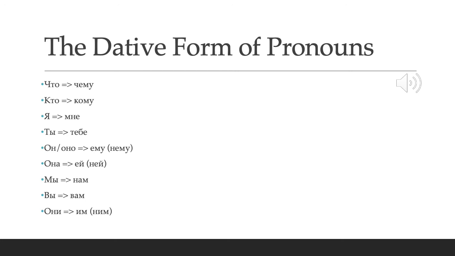So there you have it. That is the basic formula for expressing age. At the moment, you should probably just concentrate on talking about your own age. And as you get more comfortable with the dative and learn more of the dative endings, you can start talking about other people's ages as well.